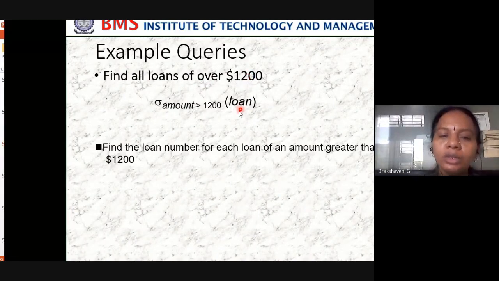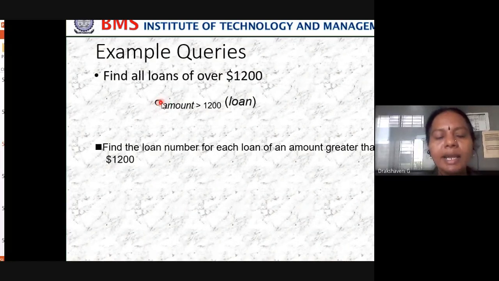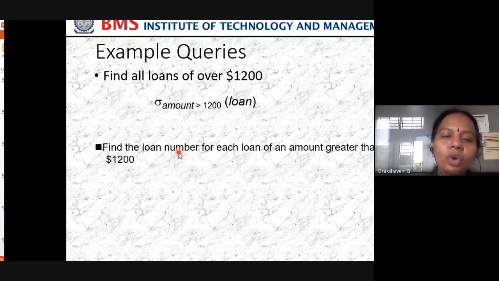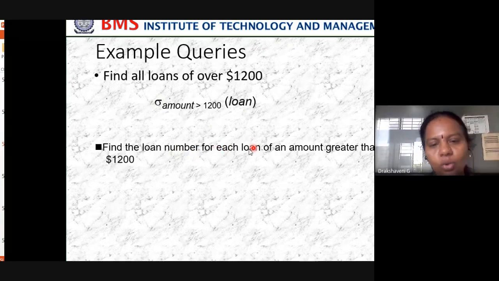So you write select, which selects all the rows, amount greater than 1,200, from the loan table. Similarly, find the loan number. Here we just took the loan amount, but now I want the loan number for each loan of an amount greater than 1,200.